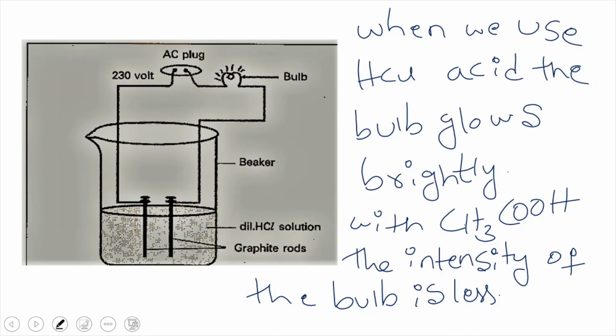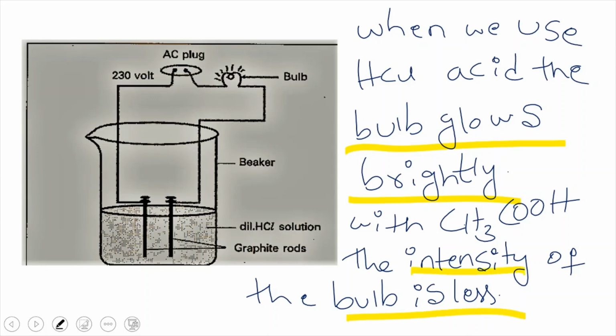So in both the cases the bulb glows, but I'll observe the intensity of the light. When I used hydrochloric acid, the bulb glows very brightly, showing that it has higher intensity. And when I used acetic acid, the intensity of the bulb is less.